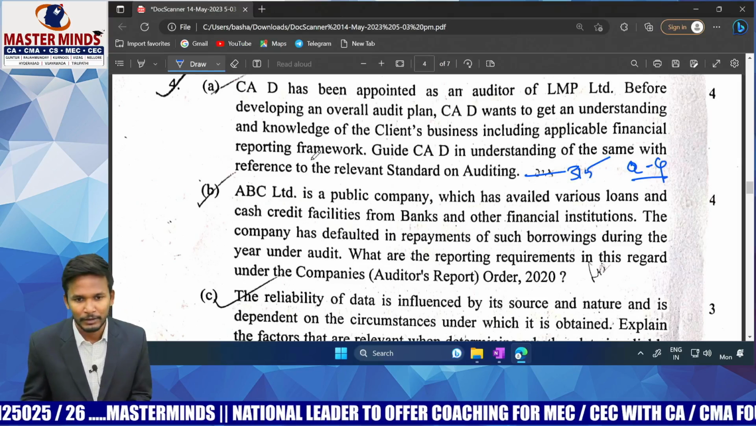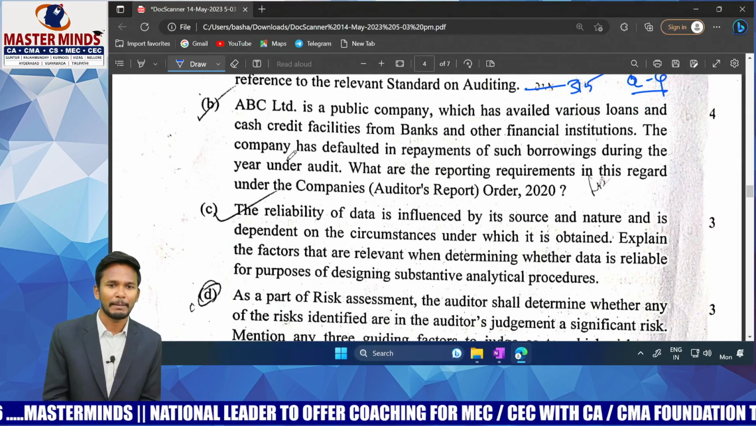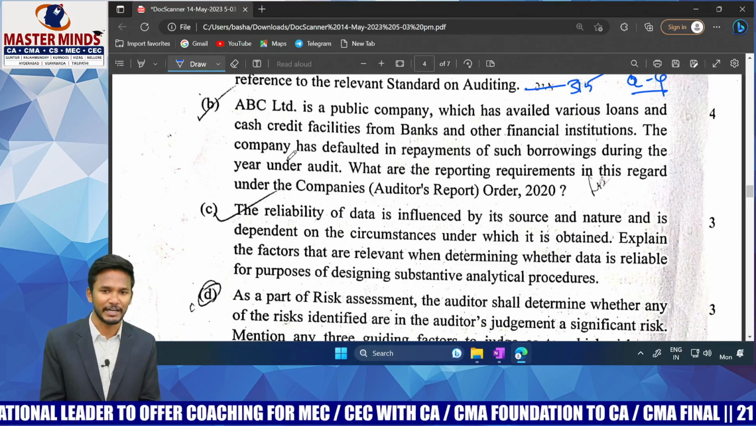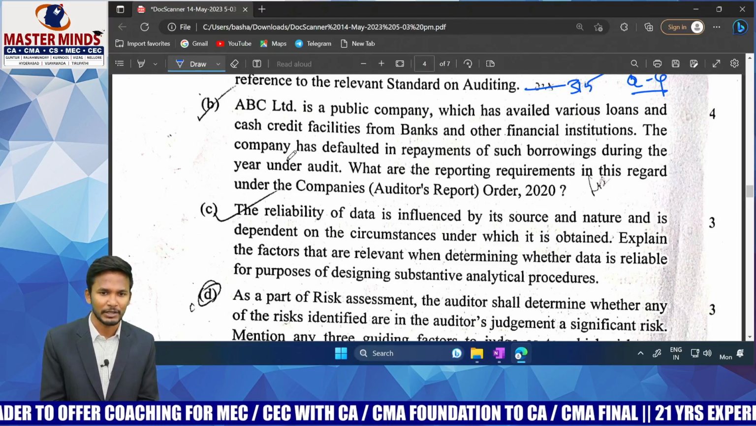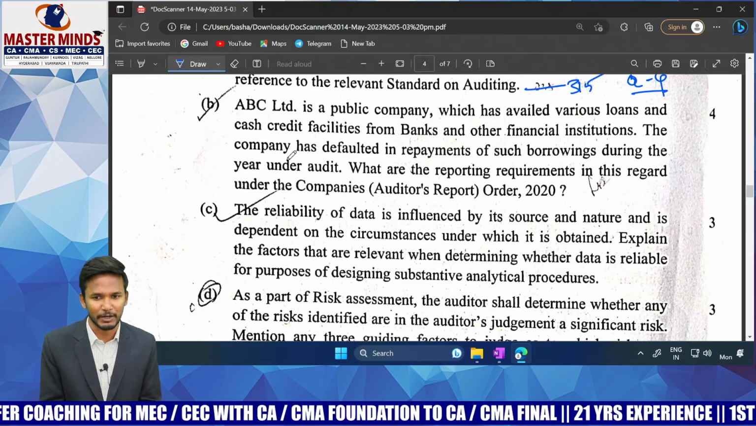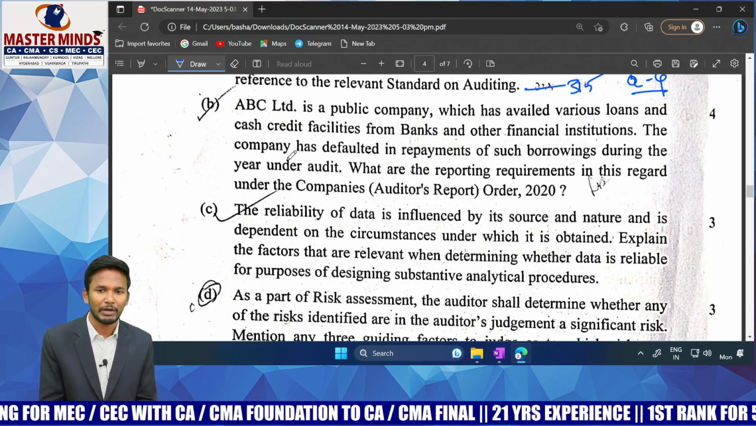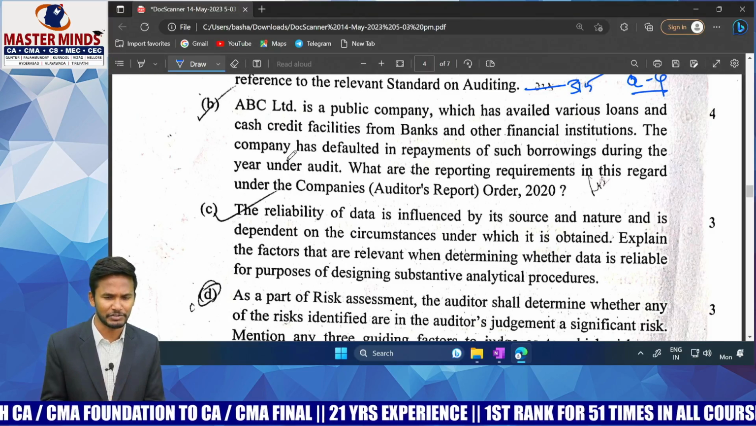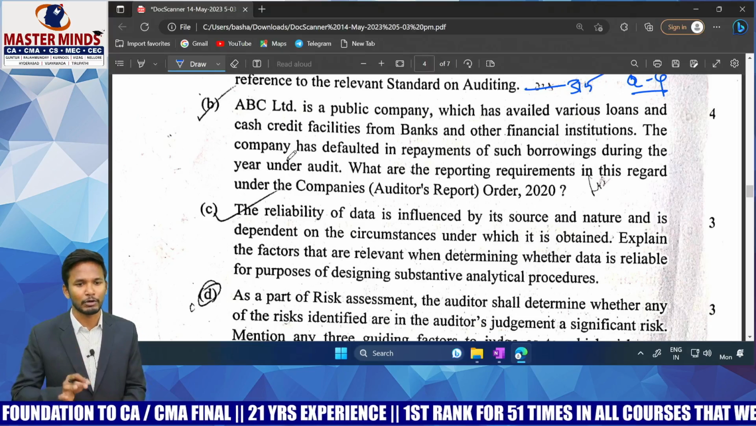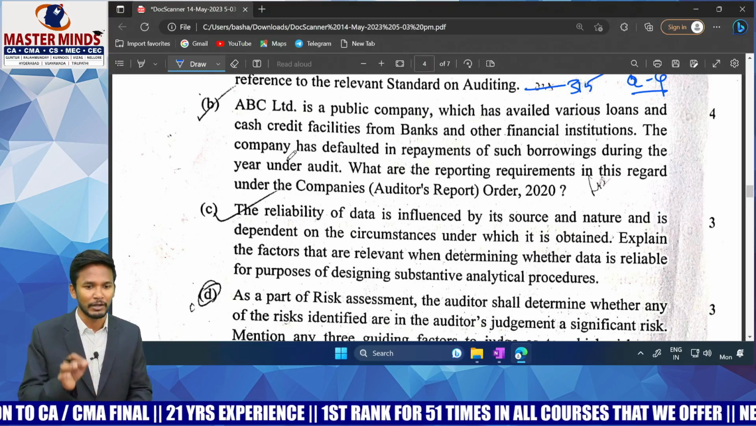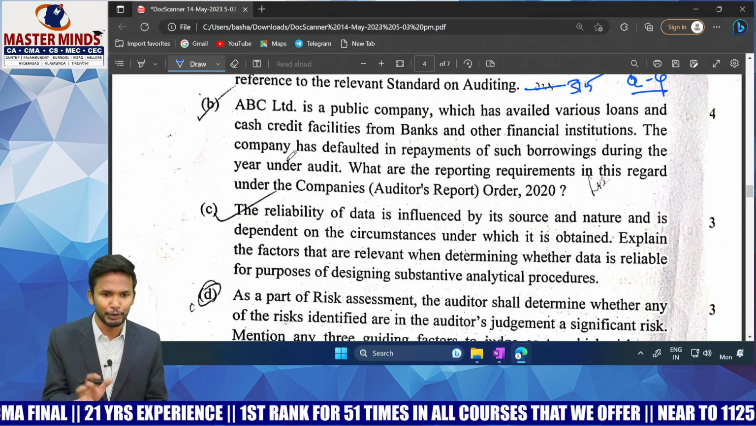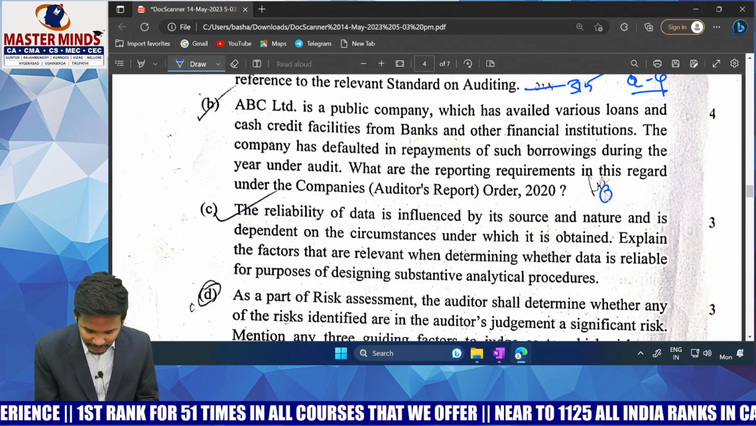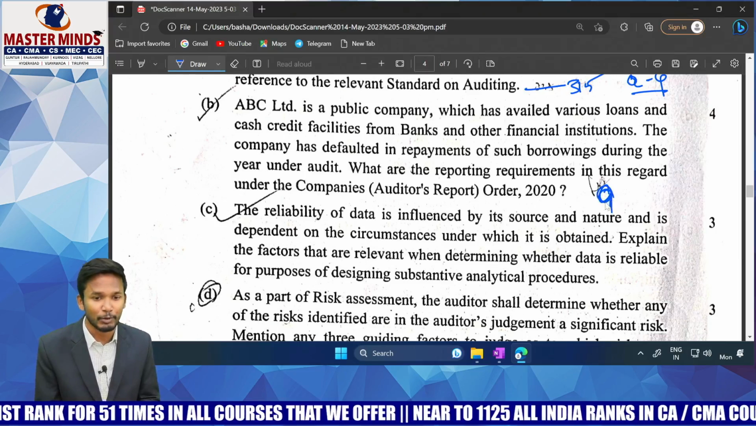Okay. Yes, next one. ABC Limited is a public company which has availed various loans and cash credit facilities from banks and other financial institutions. The company has defaulted in repayment of such borrowings during the year under audit. What are the reporting requirements in this regard under the Companies (Auditor's Report) Order 2020? Straight away question. It's about how, as an auditor, you will report if the company is defaulting in repayment of its dues, not statutory dues. It's about dues only. It is point number 9 of the 21 points of CARO.